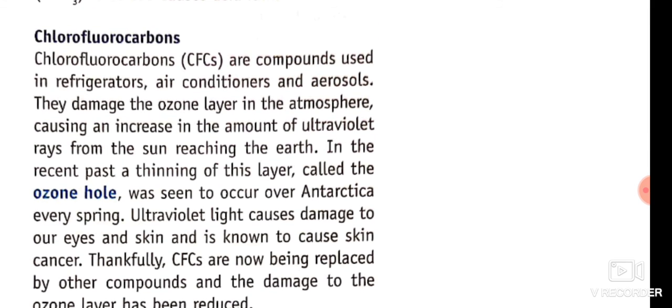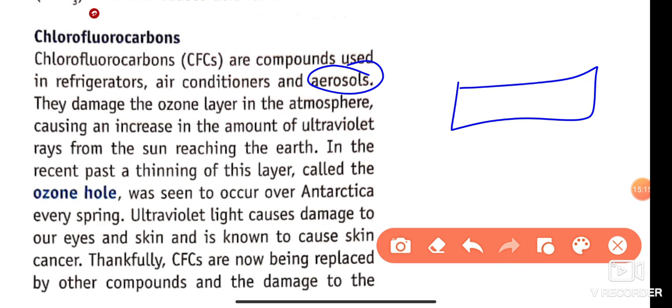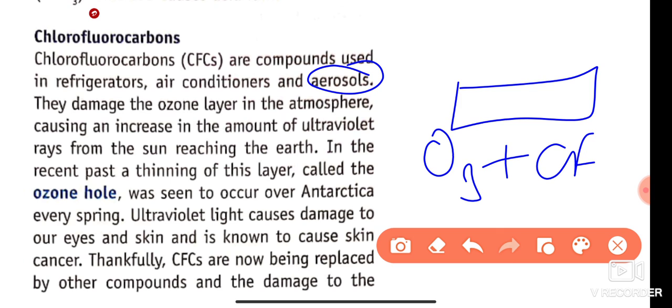Listen, beta, what is chlorofluorocarbon? Chlorofluorocarbon is a compound which is used as a refrigerant and in aerosols. If this compound is released in air, it reacts with the ozone of the atmosphere and converts it into atmospheric oxygen. So if the ozone layer is removed from the earth, then it does not protect us from harmful UV radiation.